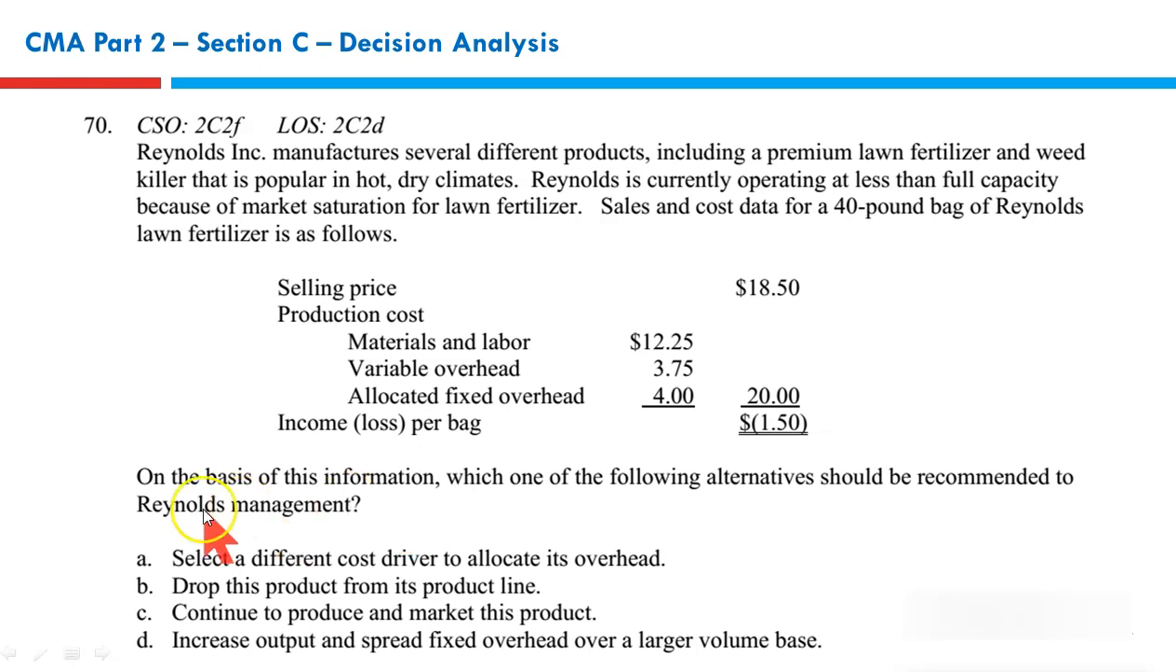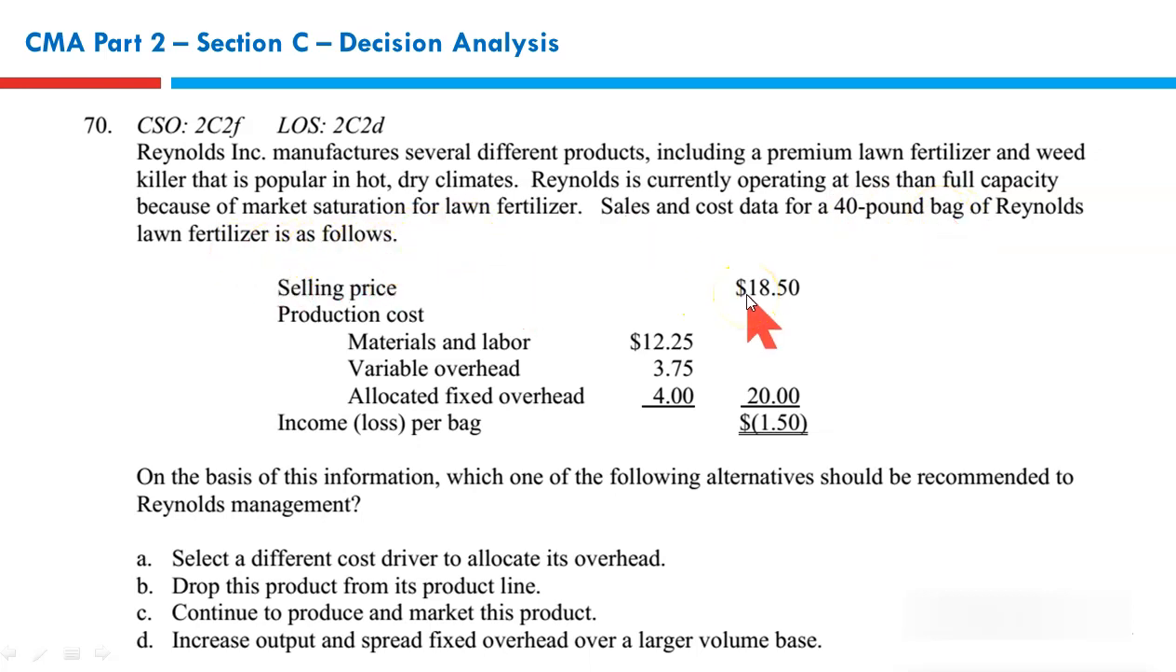Next. On the basis of this information, which of the following alternatives should be recommended to Reynolds management? Apparently, this item is making a loss. So should we continue or should we not? Reynolds Incorporated manufactures several different products, including premium lawn fertilizers and weed killers that are popular in hot, dry climates. Reynolds is currently operating at less than full capacity because of market saturation for lawn fertilizers. Sales and cost data for a 40 pound bag of Reynolds lawn fertilizer is as follows.